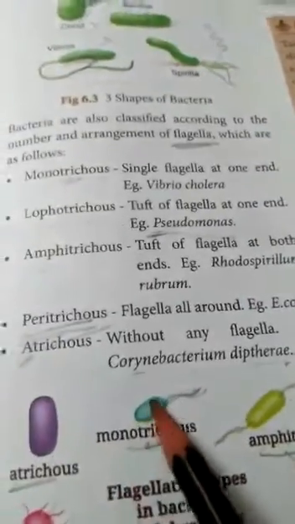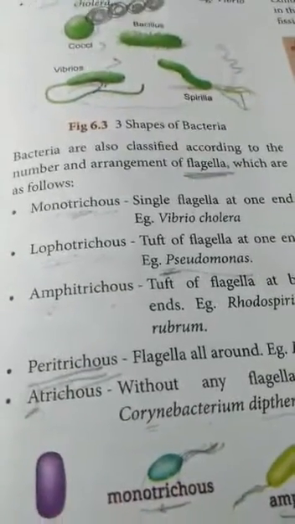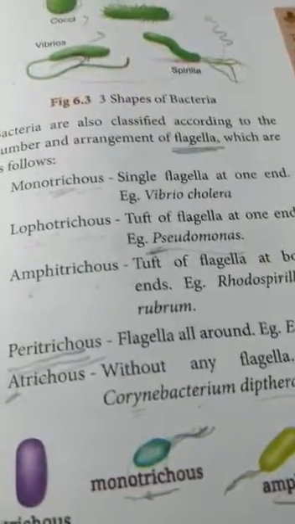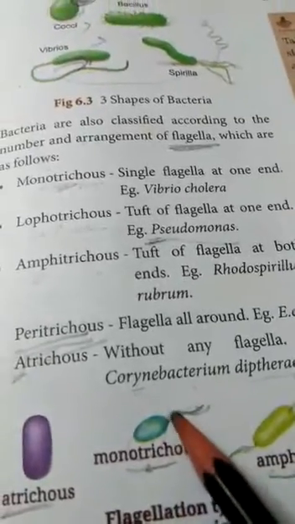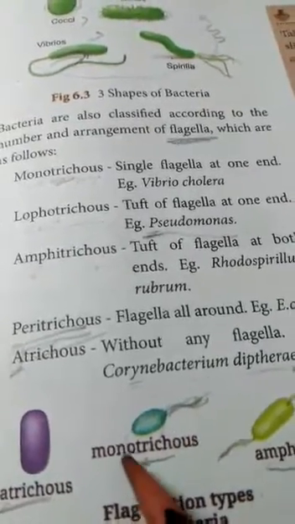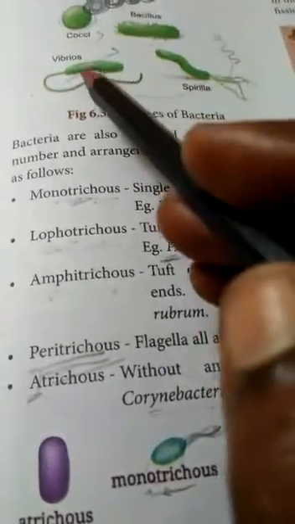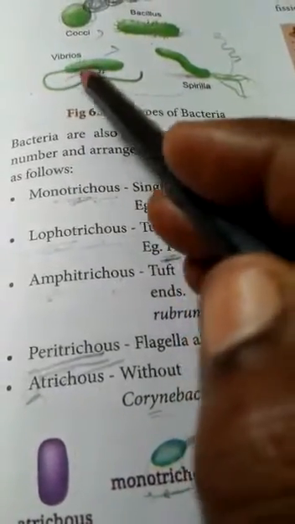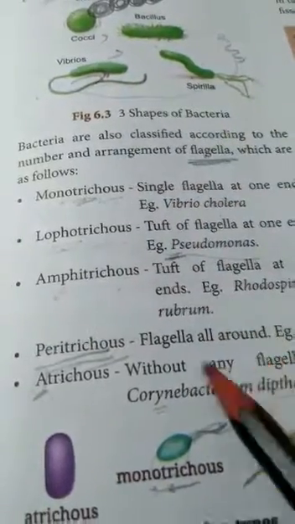See, mono means what? Single. Solo performance, only solo. A single flagellum is present at one end. This is called monotrichous. For example, Vibrio cholerae. Only one flagellum is present here. Okay. Next.